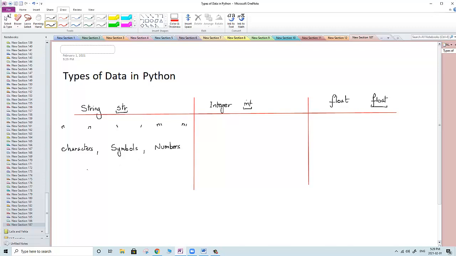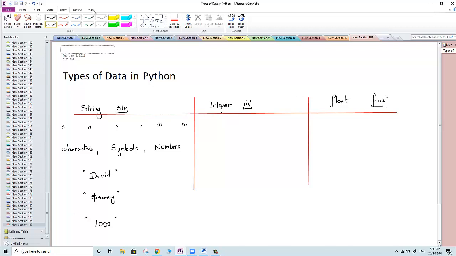So, characters like any name, I can type David between double quotes. This is a string. I can type a $ sign, let's say, and beside it money. This is a type of a string with symbols. And even a number like 1000, this is a number, but if I put the 1000 between the double quotes, right away Python will understand it as someone writing something, characters, so it's gonna be a string.